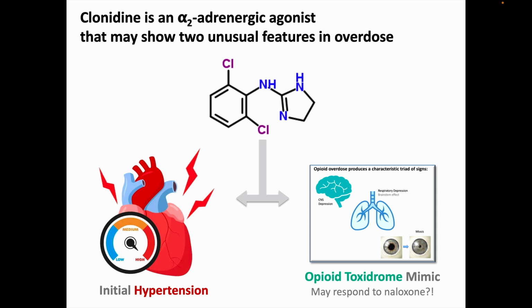In addition, clonidine overdose can mimic the opioid toxidrome pretty well, where patients can present with CNS depression, small pupils, and even respiratory depression. If you didn't know what the patient had overdosed on, you'd suspect opioid toxicity and might administer naloxone. The literature is mixed on whether naloxone has any reliable effect in reversing clonidine toxicity, but it's definitely not unreasonable to try it.